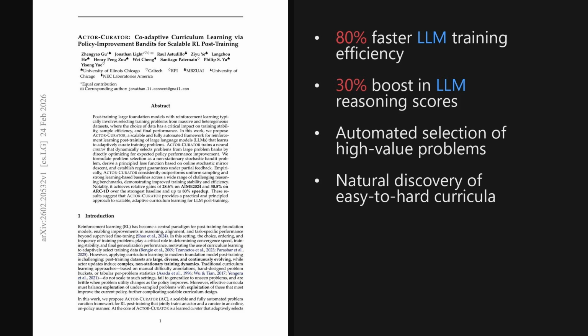Wrapping up, 2 takeaways stand out. Actor-Curator proves that data selection is a learning problem, not just a static pre-processing step. By automating this with a co-adaptive bandit framework, we see massive efficiency gains and stronger reasoning performance without human annotations. This points toward a future where models actively choose their own curriculum.